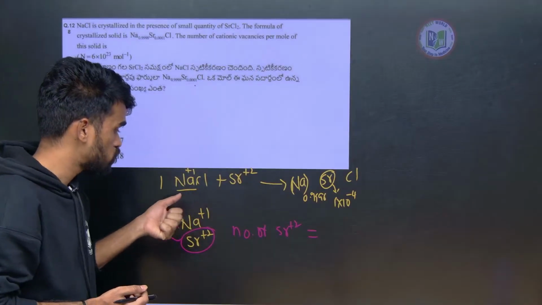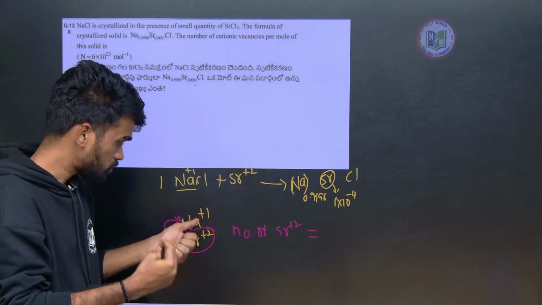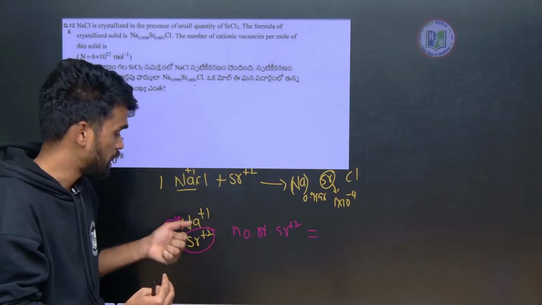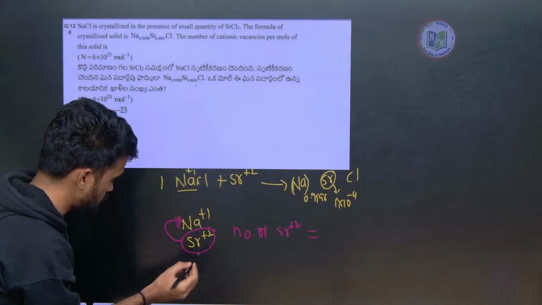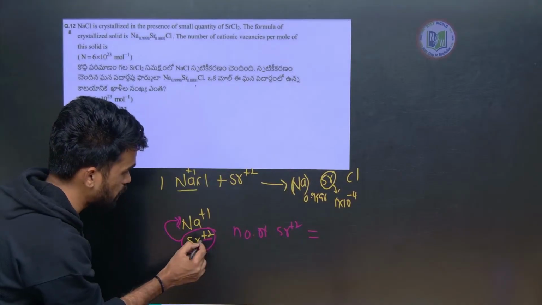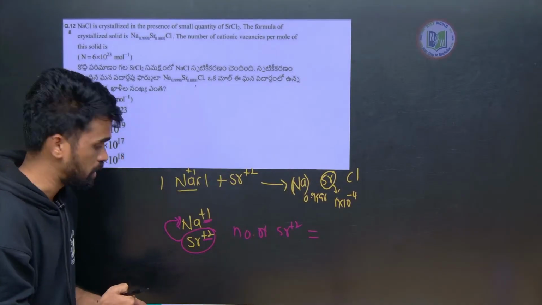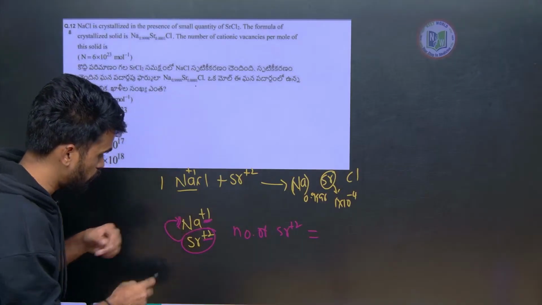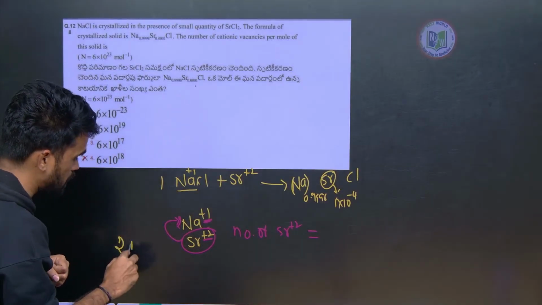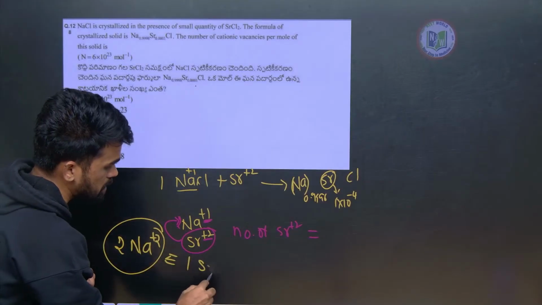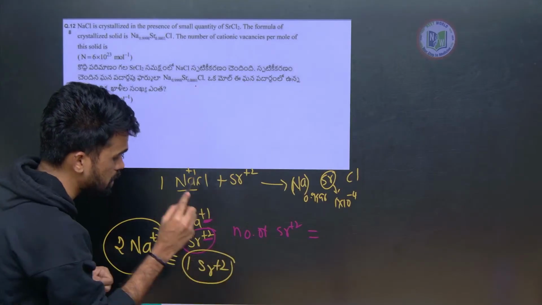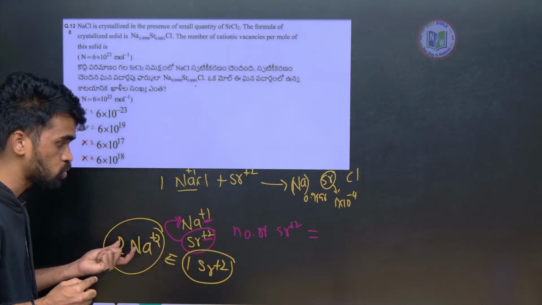Because 1 strontium ion can replace 2 sodium ions, since it has +2 charge and sodium has +1 only. Instead of writing 2 Na+, this is equivalent to 1 Sr+2. Therefore, each strontium ion will replace 2 sodium ions.